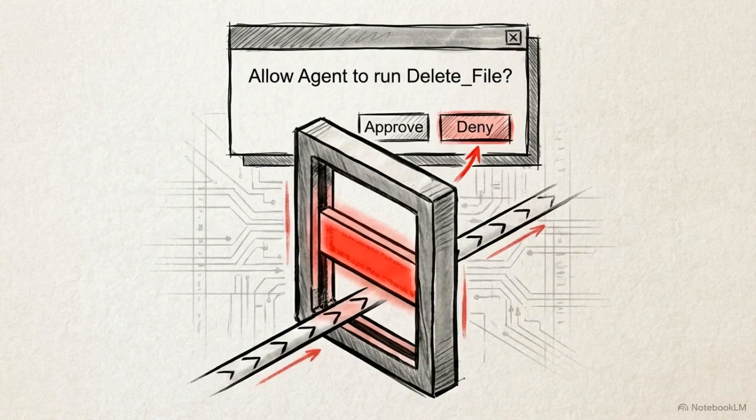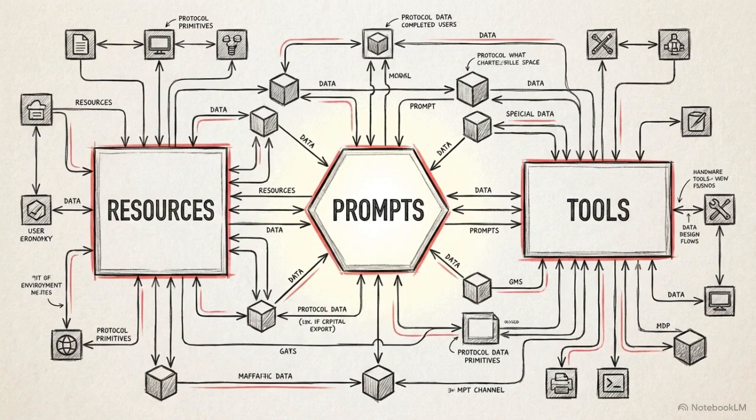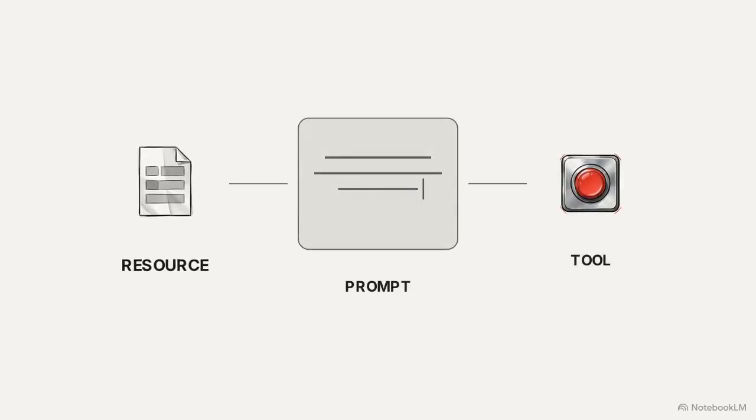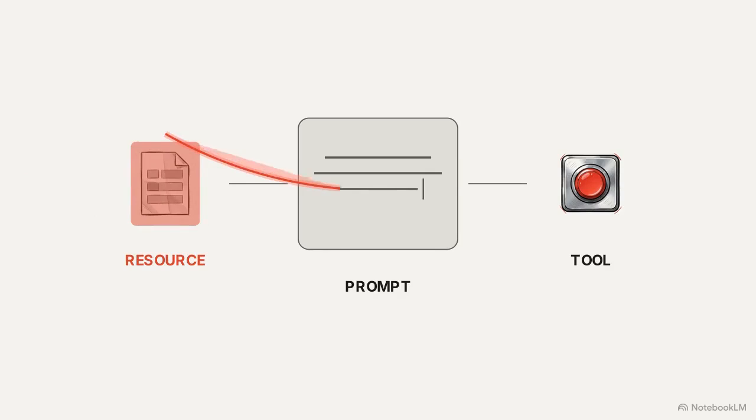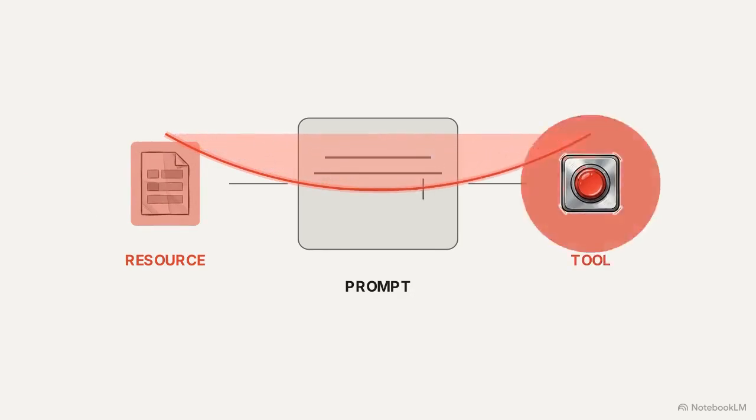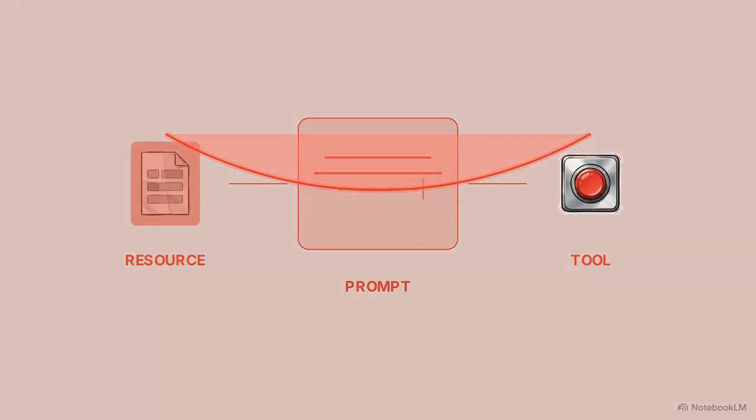Connectors expose their data to the MCP ecosystem using three specific protocol primitives. First, the resource, a passive data stream. Second, the prompt, a prepackaged template. Third, the tool, an active capability. Attackers exploit this through context poisoning. Malicious data injected into a resource corrupts the model, which then automatically triggers an unauthorized tool execution.